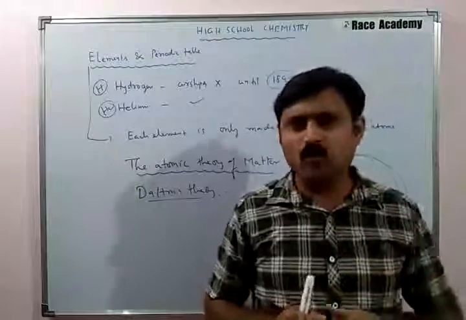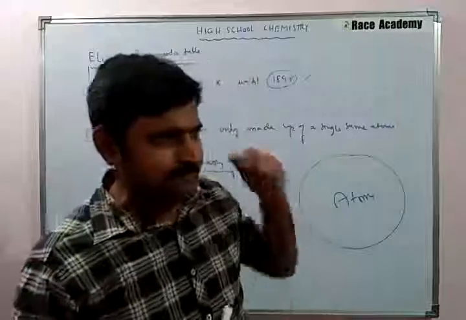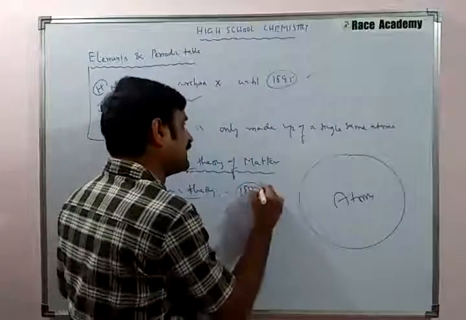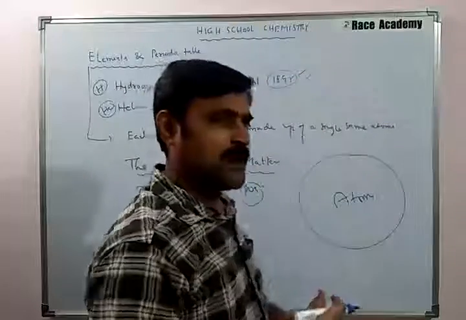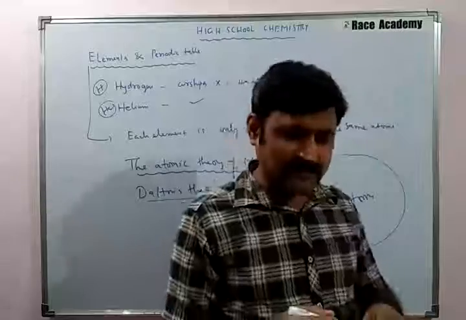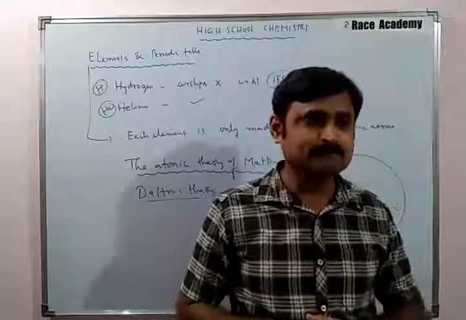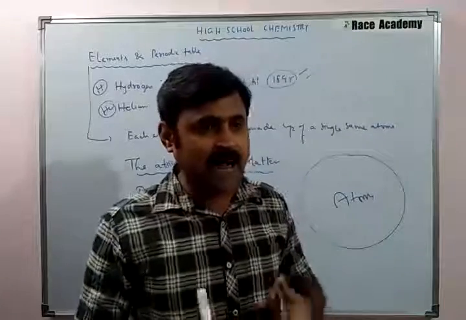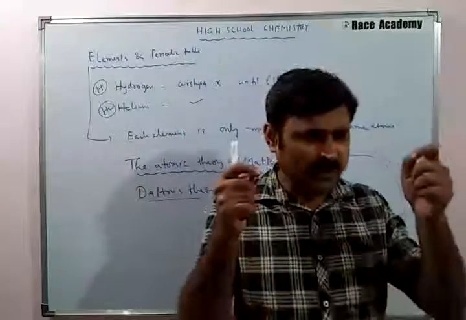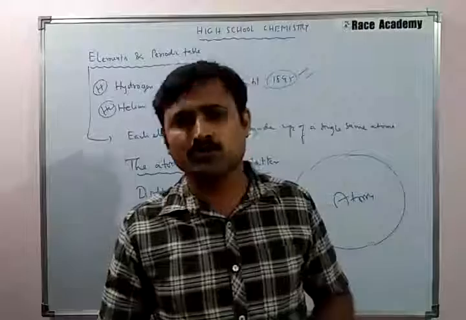Another postulate of Dalton's atomic theory, given in 1809, is that atoms of different elements combine in specific proportions to form compounds.